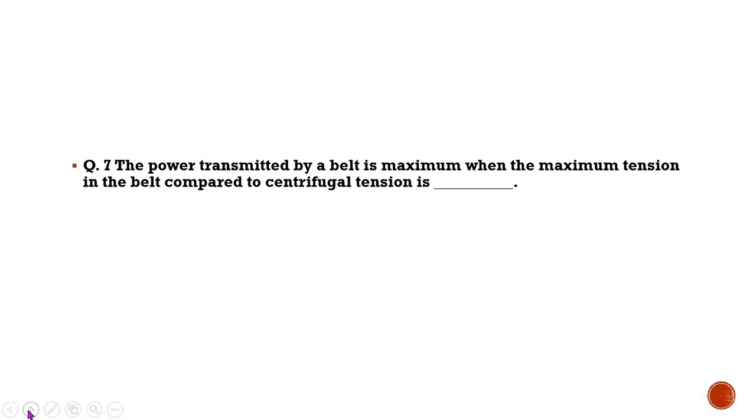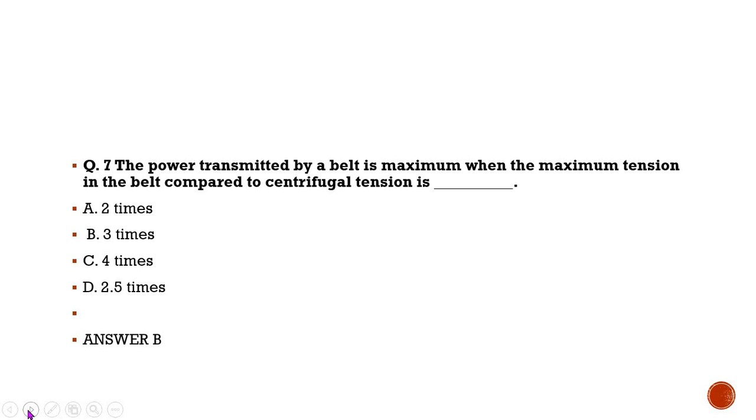Please pause the screen and try to solve. The question is: the power transmitted by a belt is maximum when the maximum tension in the belt as compared to centrifugal tension is dash. A is 2 times, B is 3 times, C is 4 times, and D is 2.5 times, and the correct option is in front of you, answer number B, 3 times.